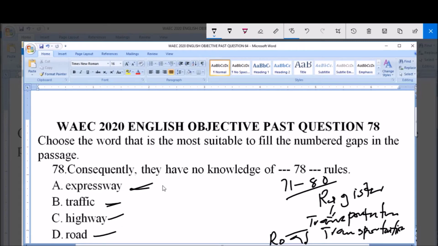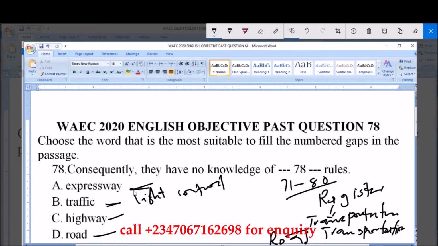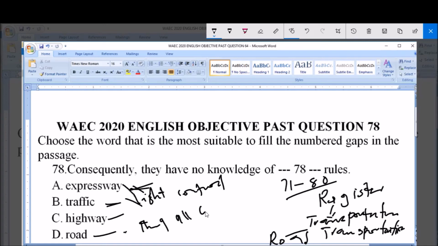So when we talk of express, then highway is still the same thing. Then traffic has to do with the light control, and this also takes place on the road. So highway, traffic, expressway, they all center on road usage, that is how to use the road.